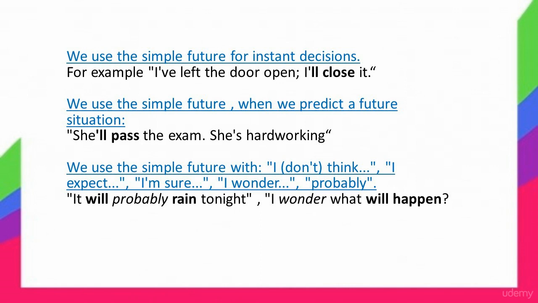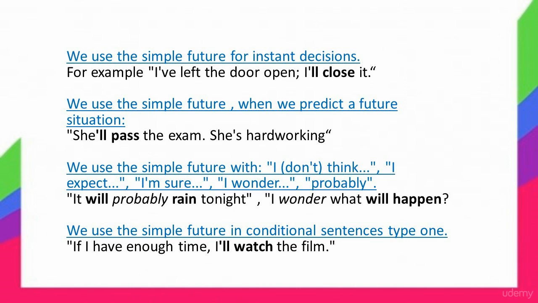We use the simple future with I think or I don't think, I expect, I'm sure, I wonder, probably. It will probably rain tonight. I wonder what will happen. We use the simple future in conditional sentences type 1. If I have enough time, I'll watch the film.